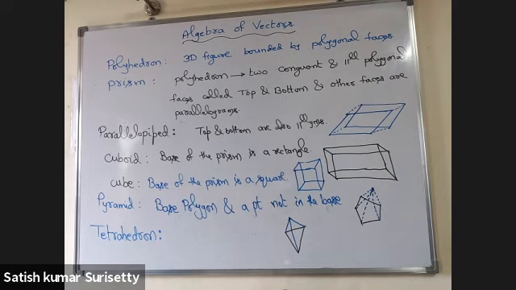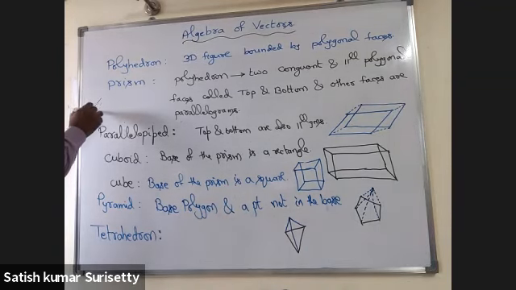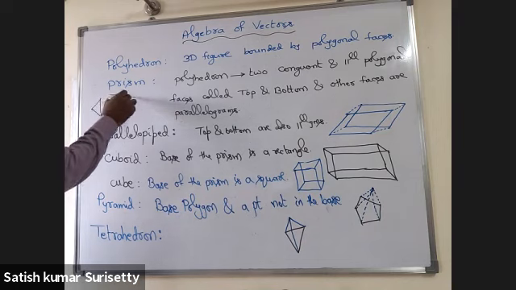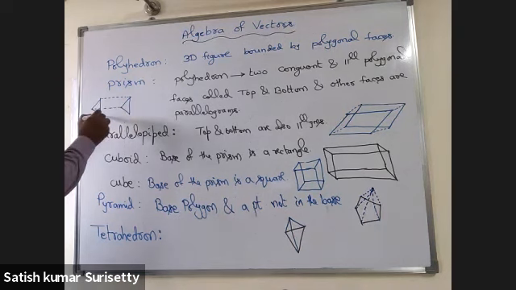Suppose the base of the prism is a triangle, then it is said to be a triangular prism.